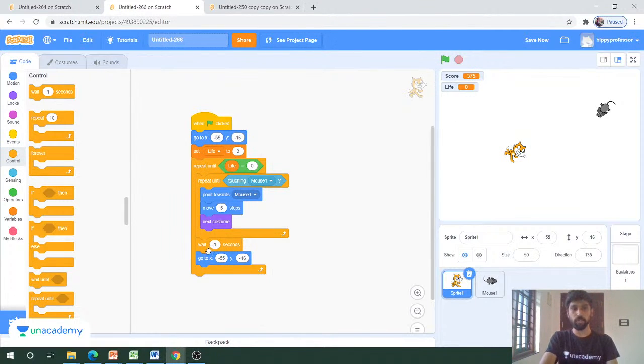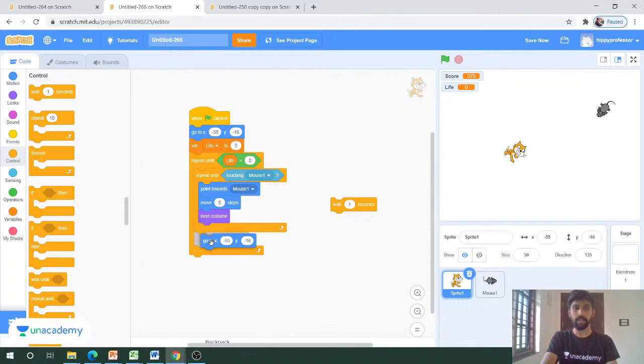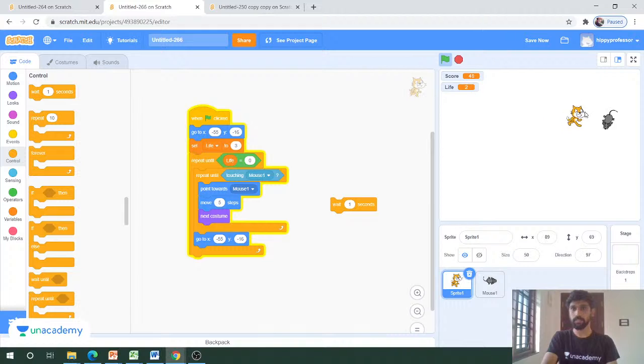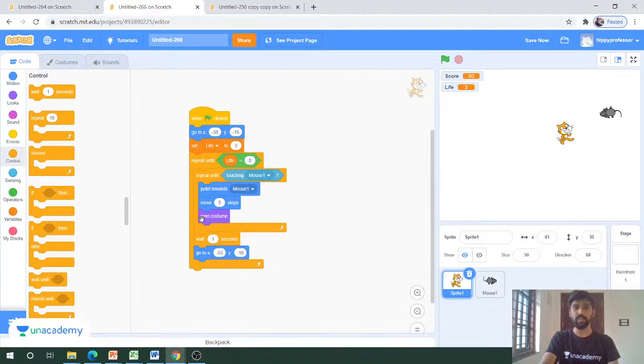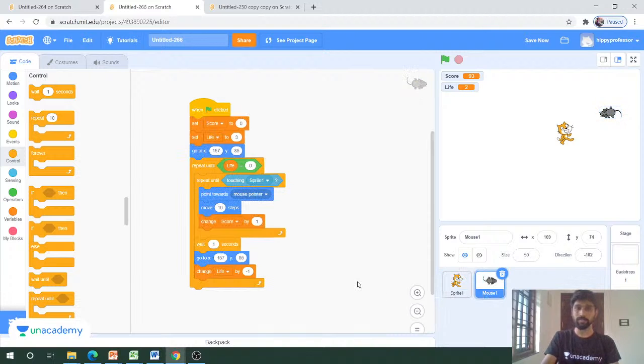If you forget to put this wait for 1 second in both cases, what will happen is that the game will move suddenly. The movements will be sudden, all of a sudden, like this. The game will be taking place all of a sudden. So in order to avoid that, you have to put wait for 1 second. After getting caught by the cat for the first time, you have to wait for 1 second to start the game again. That's the use of putting wait for 1 second. I hope you understood how to do this one.